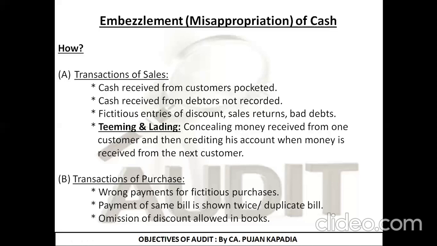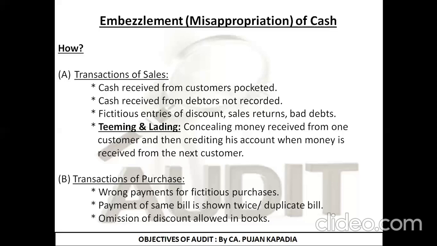I am having two debtors, Mr. A and Mr. B. I have to receive rupees 10,000 from Mr. A and 20,000 from Mr. B. I hope you are clear with the example. The outstanding balance of Mr. A is 10,000. The outstanding balance of Mr. B is 20,000. Now, Mr. A is paying me 10,000 rupees to settle his account. As an accountant, I am making no entry of this particular transaction. The amount that I am receiving from Mr. A, I am directly keeping in my pockets.